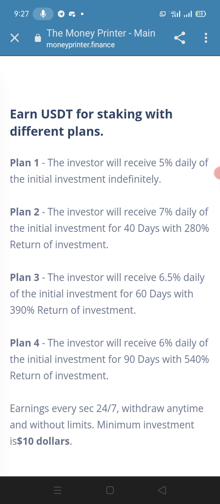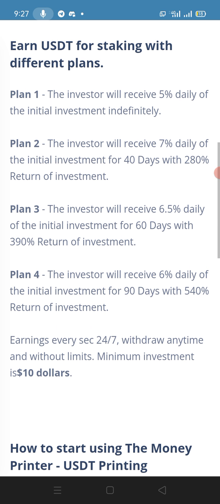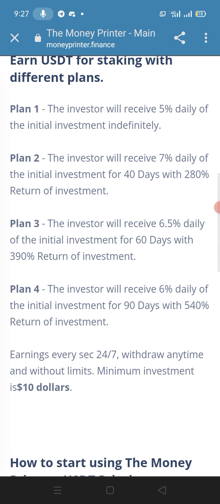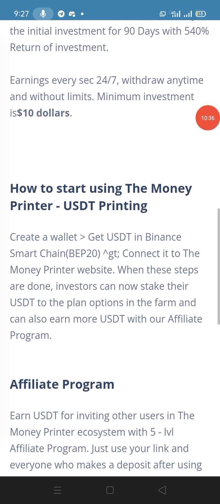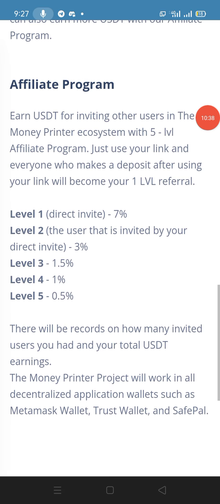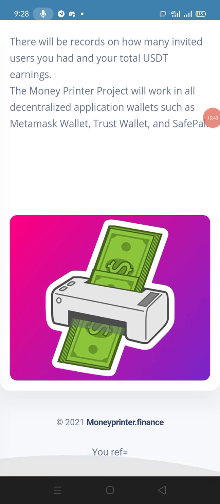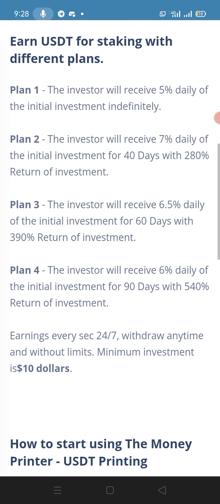So how we can earn USD by staking with different plans. There are different steps and different plans where you can stake your USD and you will earn a huge profit in a very short period of time. You can read it yourself. And after this is their affiliation program that we already discussed. So we discussed their plans.